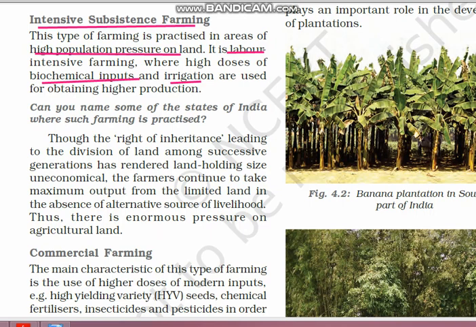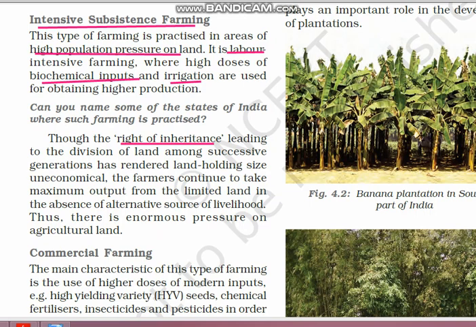Okay, here you get a question. Can you name some states of India where such farming is being practiced? Next, the reason for this intensive subsistence farming is the right of inheritance. Suppose a farmer has 10 acres of land. What happens due to the right of inheritance? Suppose he has 2 sons. Out of 10 acres, 5 acres go to one son and 5 acres to the other son. For the next generation, it becomes 2.5, 2.5.